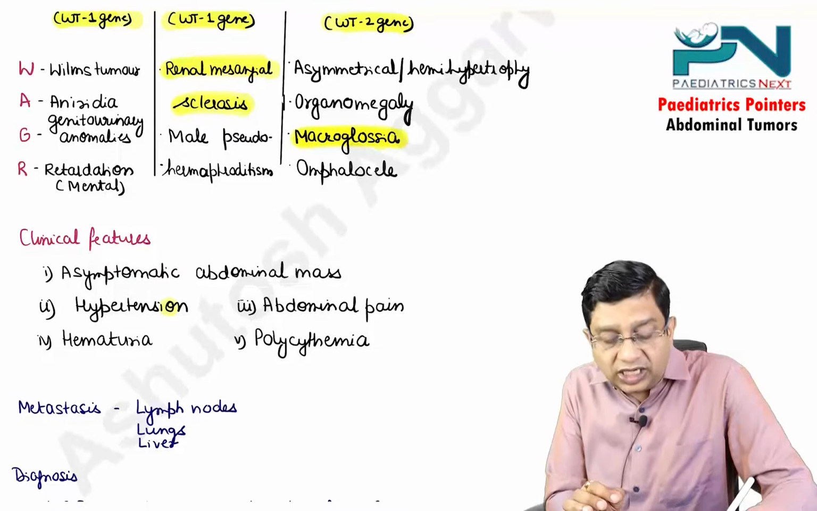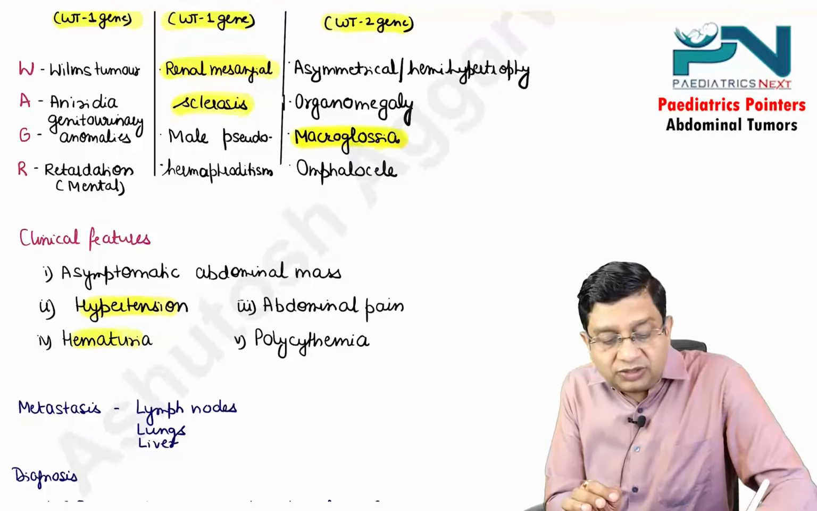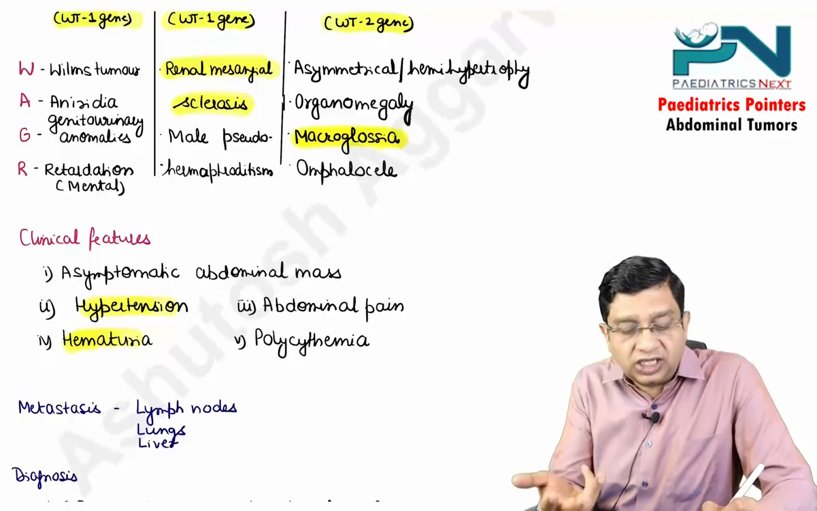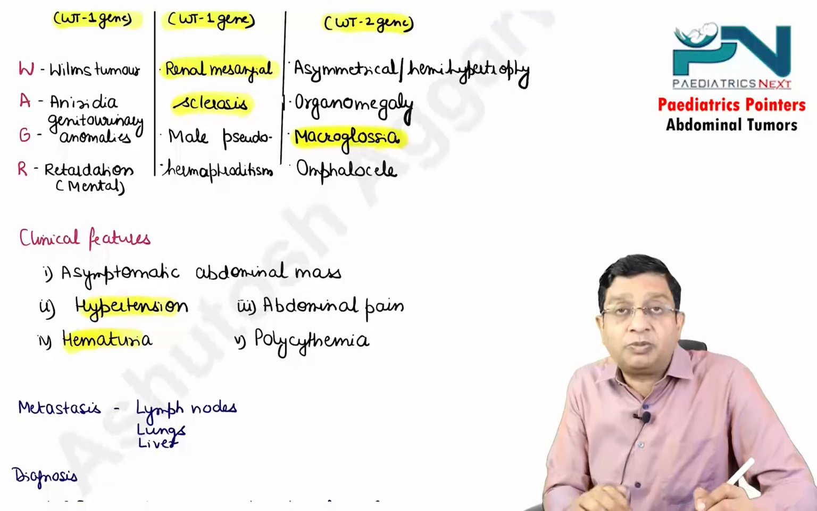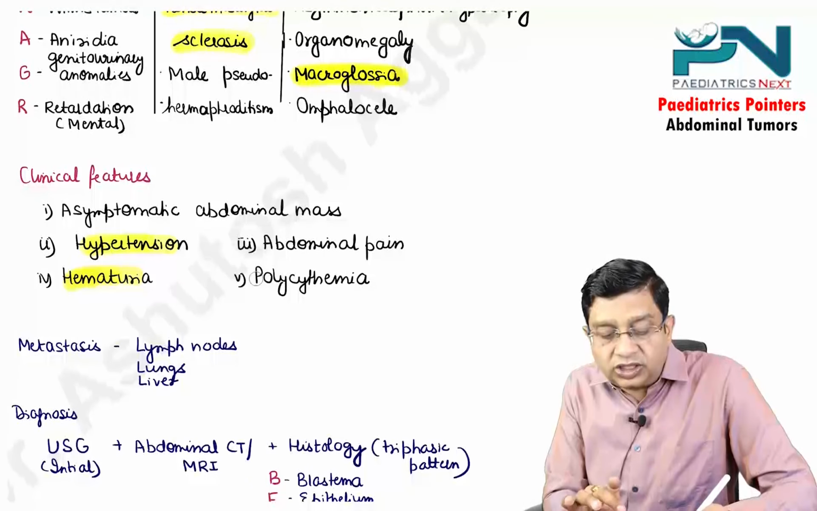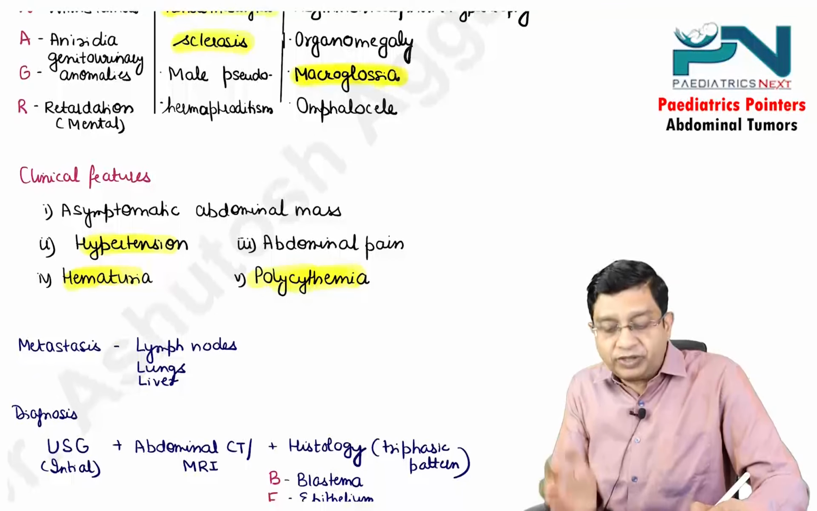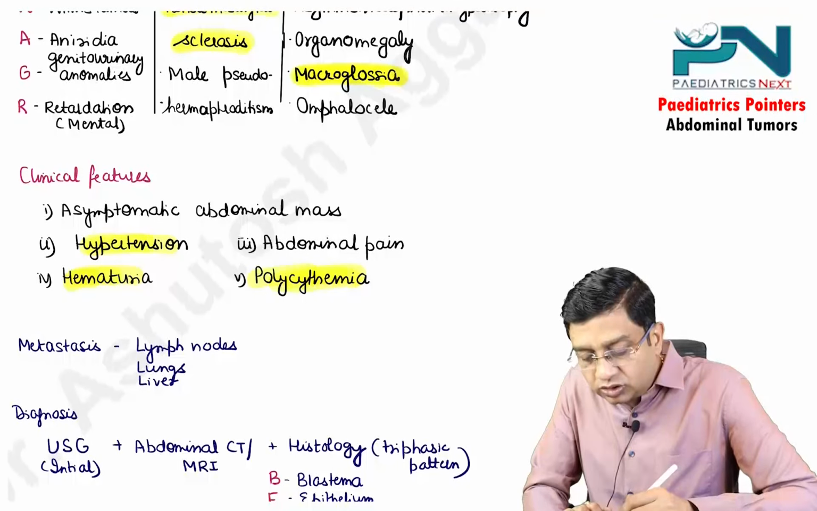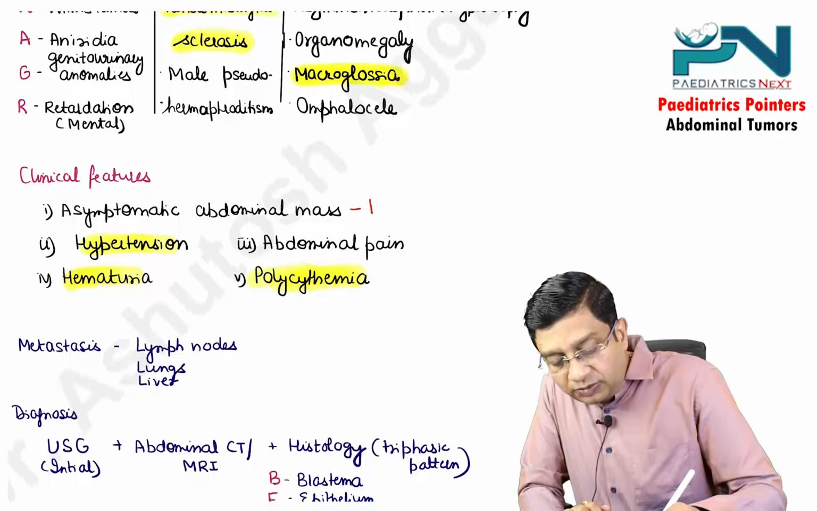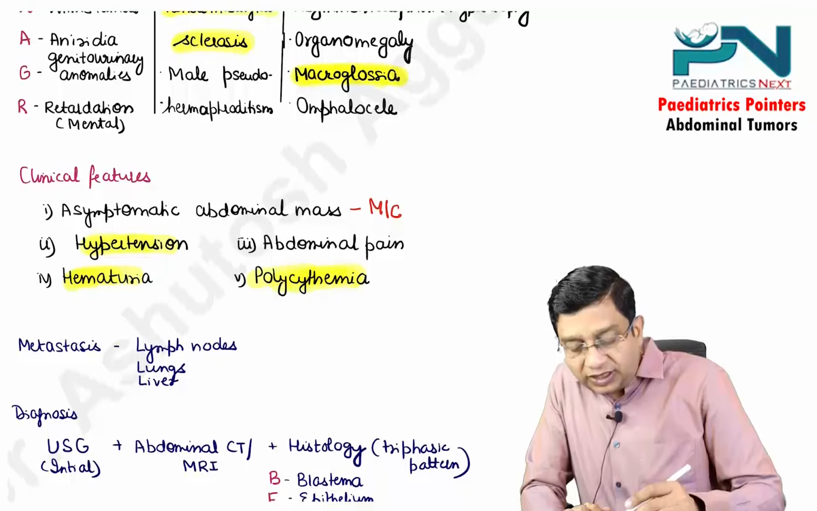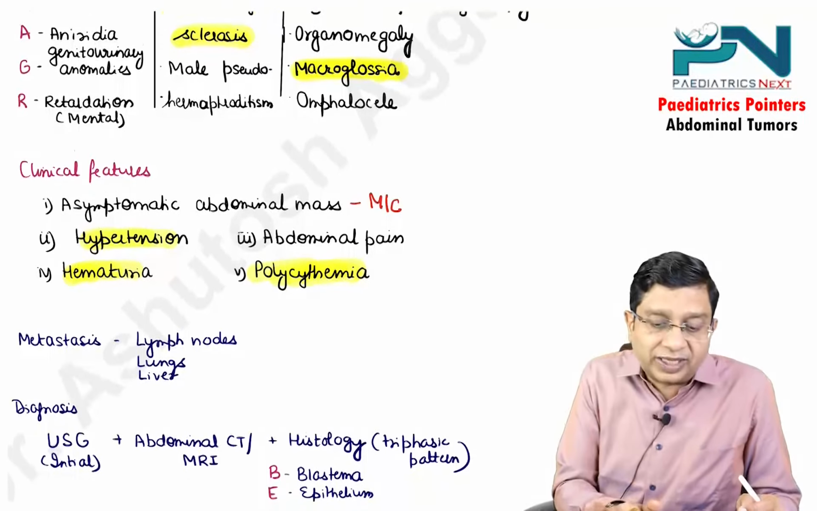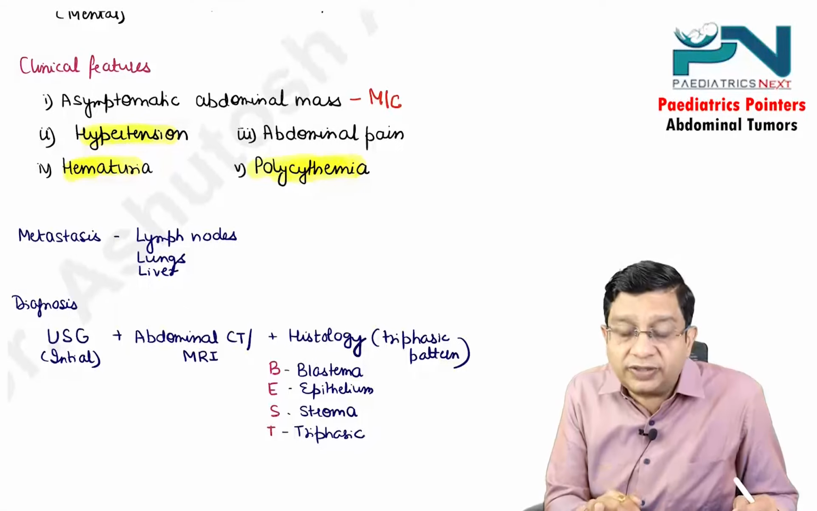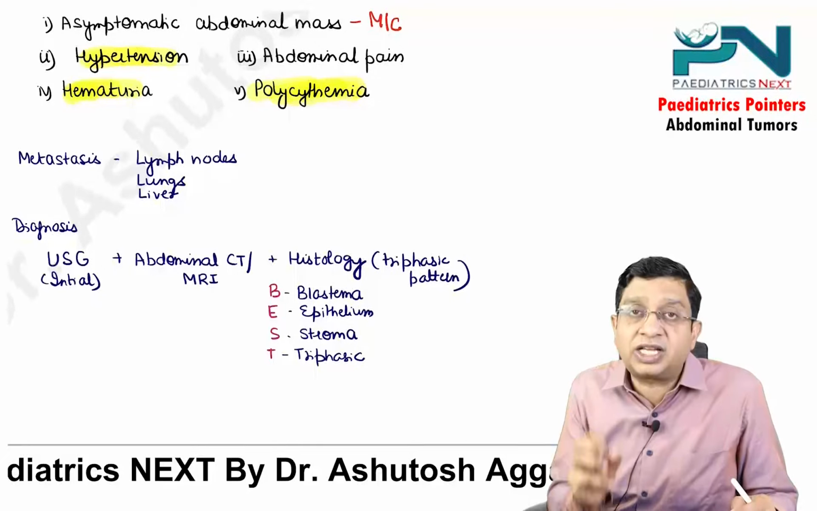It can also present with hypertension, can present with hematuria. Hypertension is due to more renin secretion by the kidney. It can present with abdominal pain, and more erythropoietin can cause polycythemia. But overall, the most common presentation is the asymptomatic abdominal mass. Metastasis goes to three places: lymph nodes, lungs and the liver. Mother notices an asymptomatic abdominal mass.